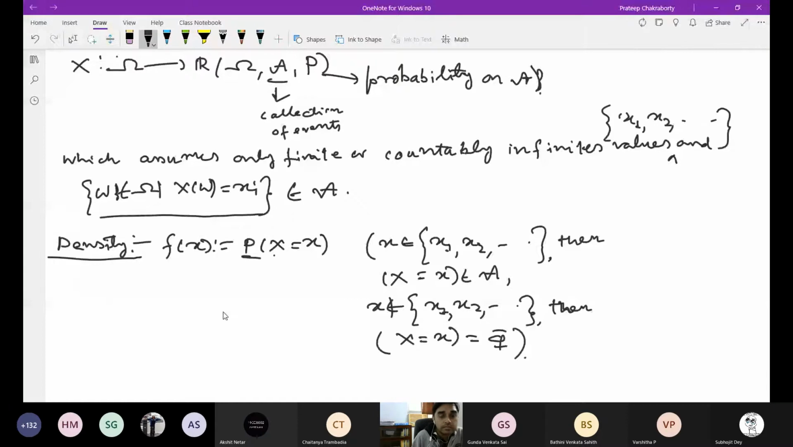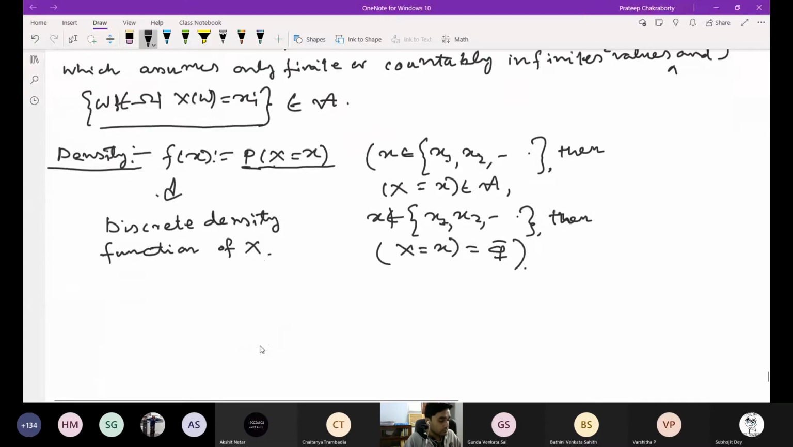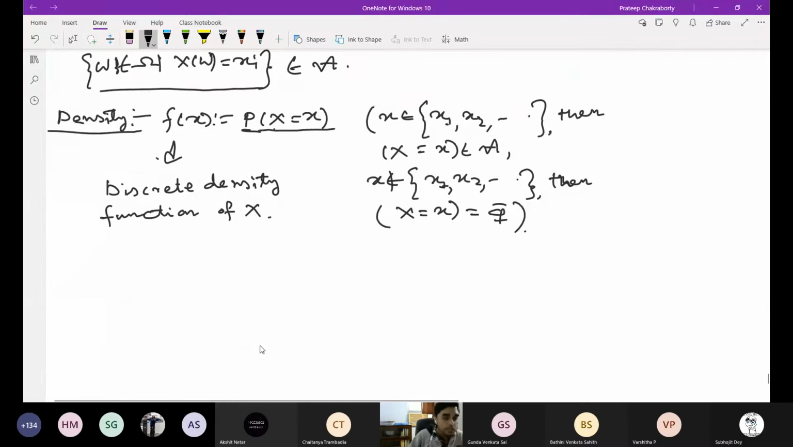So this is the definition. P of X is equal to x, so always you can define X is equal to small x. So you have to know the probability of that thing. It is called the density, discrete density function of X. Okay. And one example we did, remember,